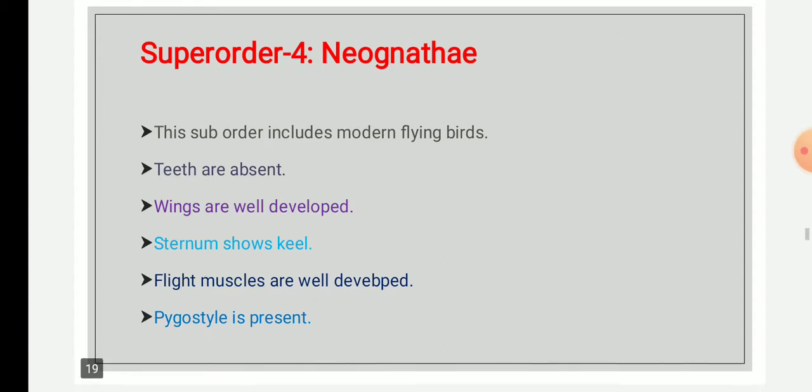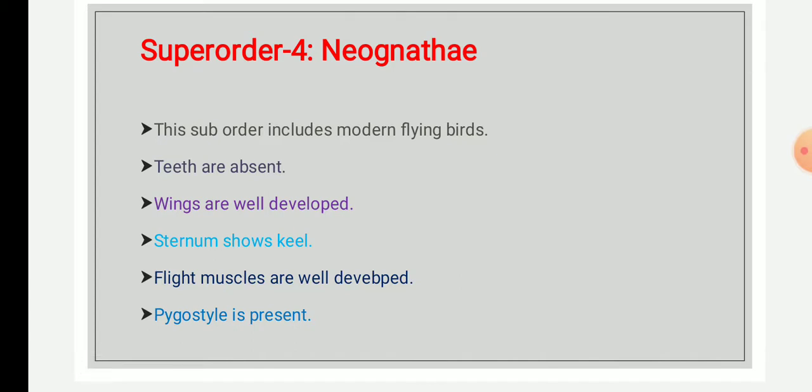Neognathae have well developed wings fully adapted for flight, while there are also aquatic birds adapted for both flight and aquatic modes of locomotion. The beak does not contain any teeth, so teeth are absent.